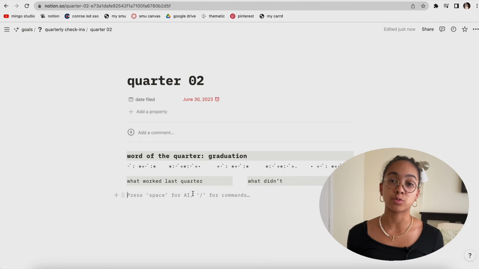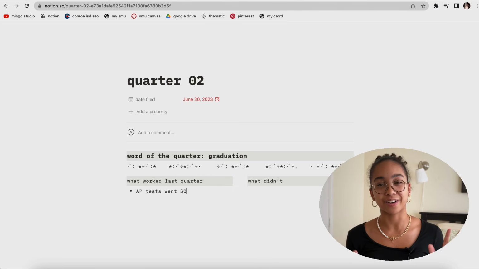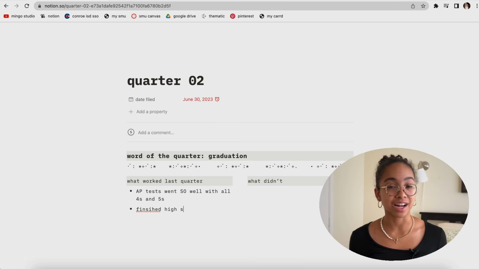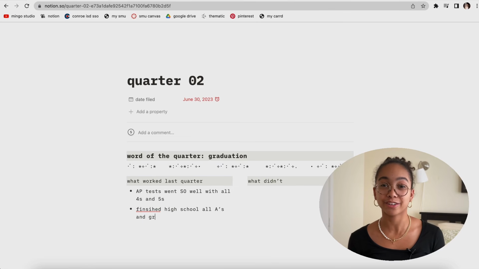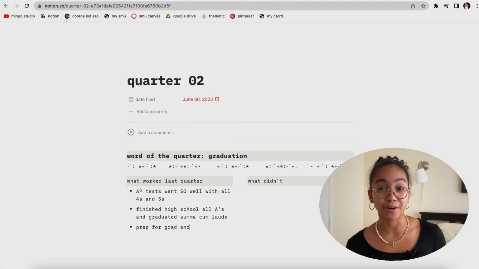At the bottom of the section, we also have 2 columns, one that says what worked well in this quarter and one that says what didn't. First thing I wrote on the left is AP tests went super well. I got all 4s and 5s on all 5 of my exams I took, not to flex. I also finished high school, my senior year, with all A's, and I graduated top of my class, summa cum laude. I prepped for graduation, which was super stressful, and I also hosted a grad party with my friends.